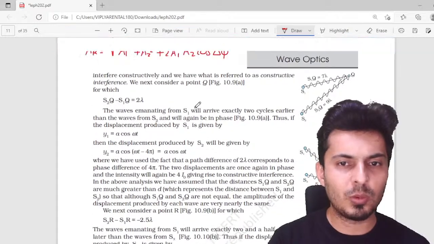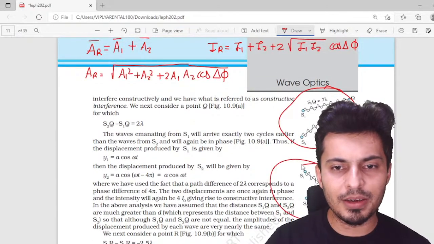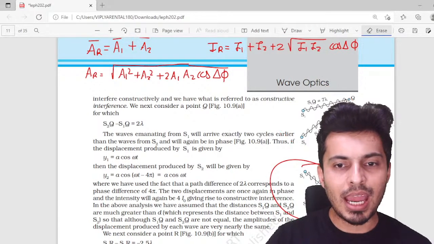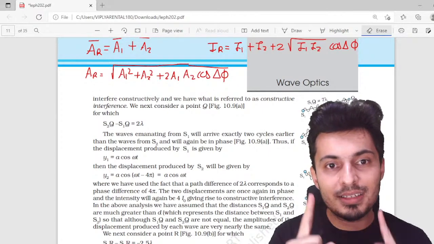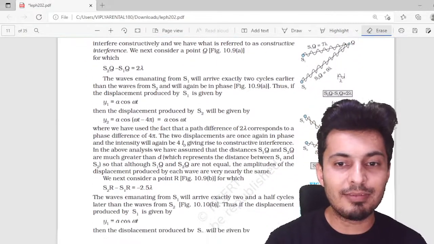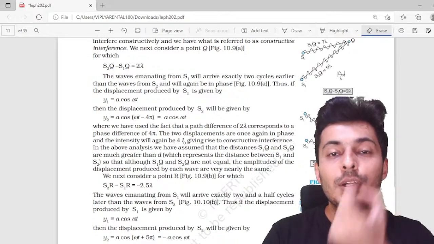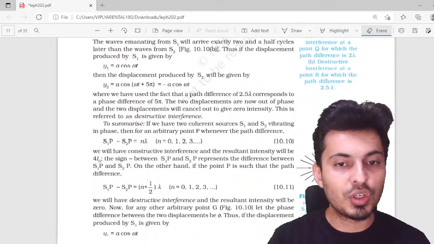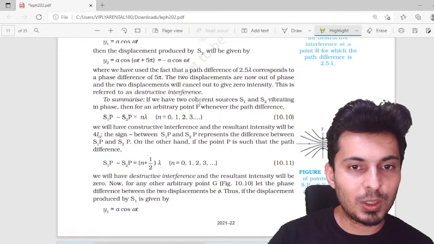I have just put it up over here. You can see there are different examples right over here of how the waves are meeting at different points. Because the waves have to travel different distances, a path difference is introduced between the waves, and that path difference can lead us to find out whether it is constructive or destructive interference. So the condition for constructive and destructive interference is right over here.